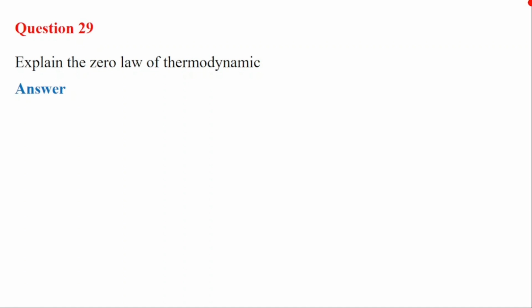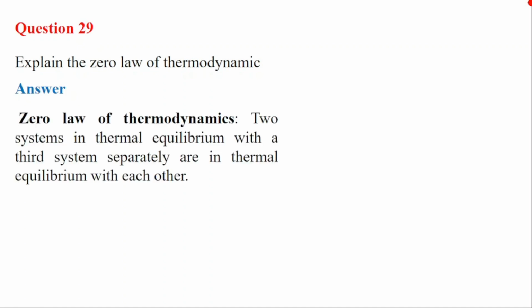Let's see the answer. The zero law of thermodynamics states that two systems in thermal equilibrium with a third system separately are in thermal equilibrium with each other. If you have two systems which are each separately in thermal equilibrium with a third system, that means these two systems are also in thermal equilibrium with each other.